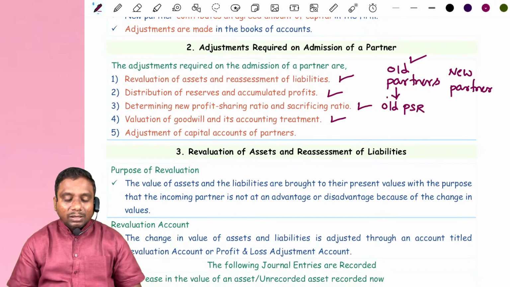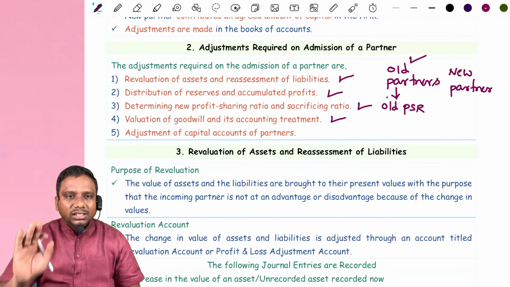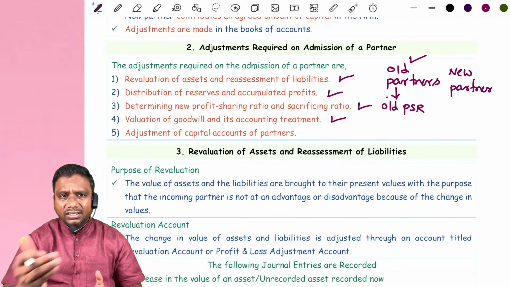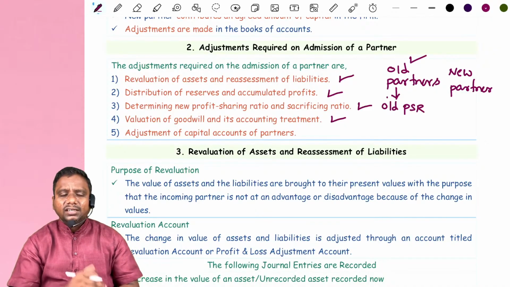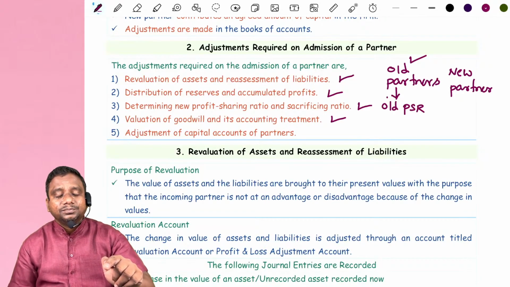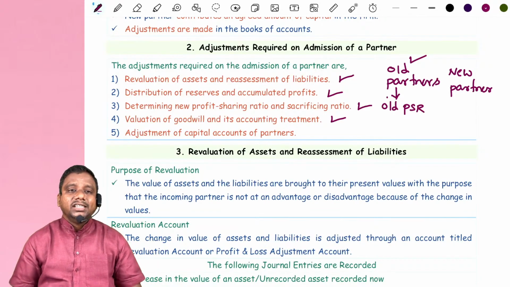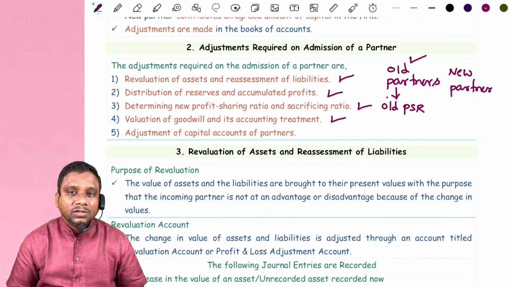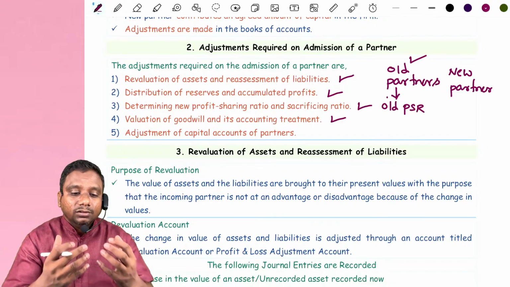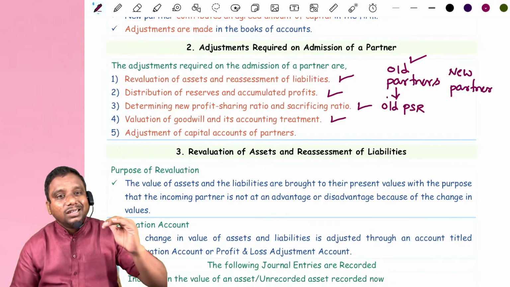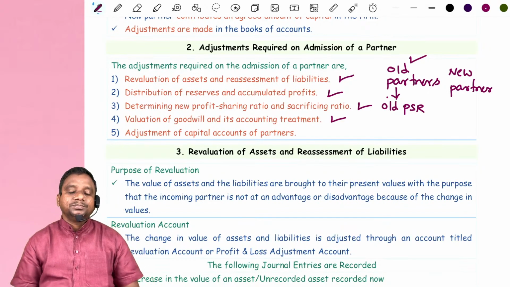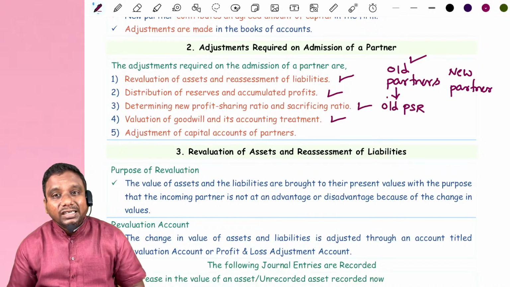The second angle is the balance sheet contains various assets and liabilities. These may be fixed assets or current assets. Fixed assets, again, tangible, intangible. But the balance sheet may not contain one of the important intangible assets, that is goodwill. Till the admission of new partner, the old partners did the business very well. They generated some goodwill. This goodwill is called self-generated goodwill.